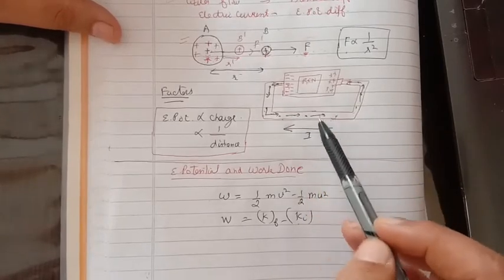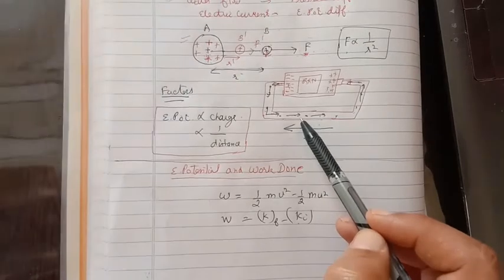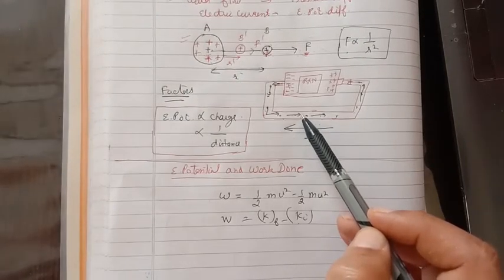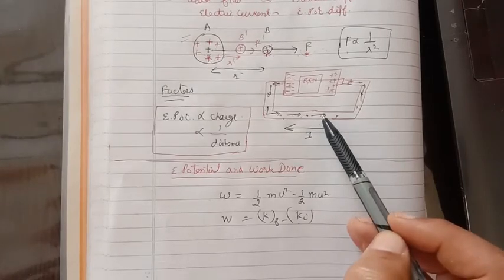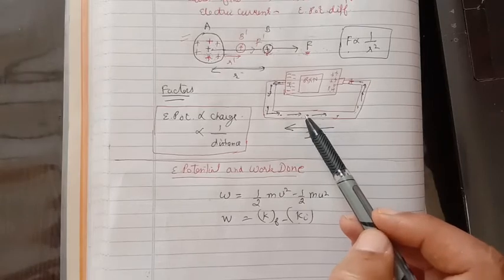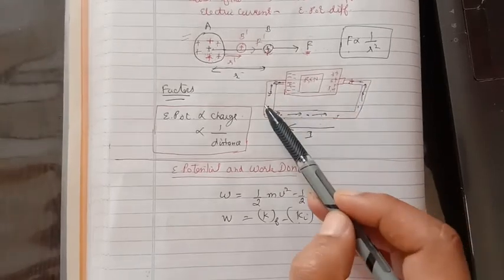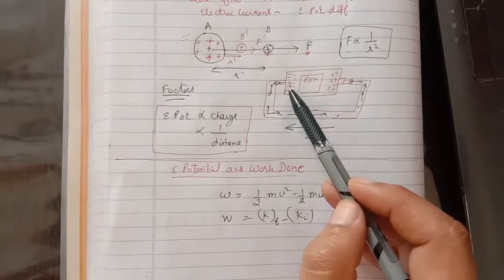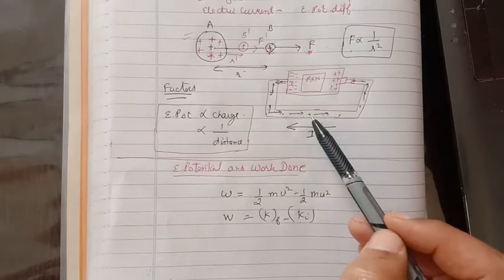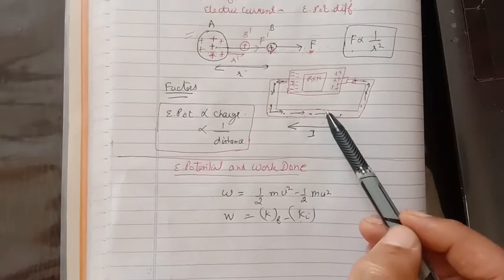When the battery was not connected with the wire, the drift velocity of the electrons inside the conductor was 0. They were not moving in any particular direction, so we can take their unidirectional velocity to be equal to 0. But as soon as the circuit is connected, the force applied by the battery makes all the free electrons inside the conductor move in one particular direction, due to which current is produced. That is, their speed in a particular direction increases.